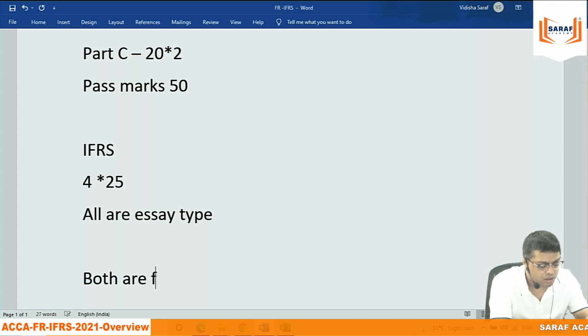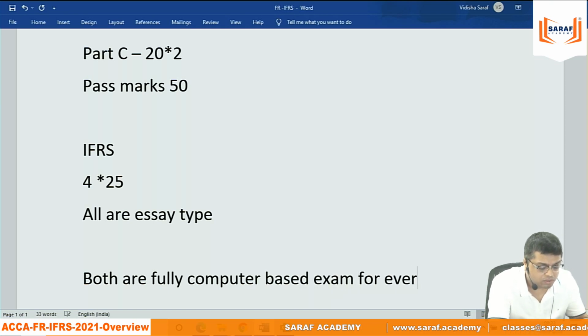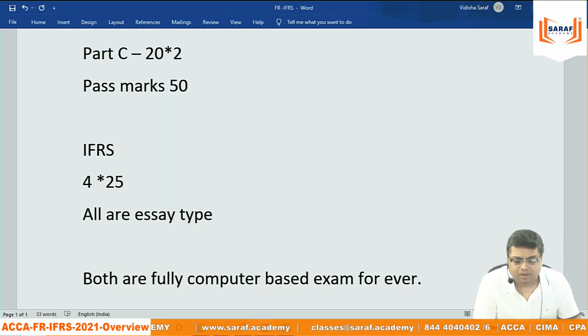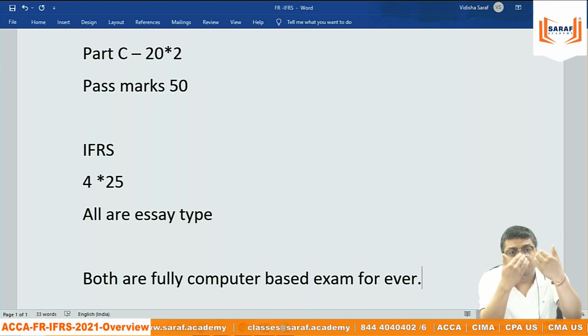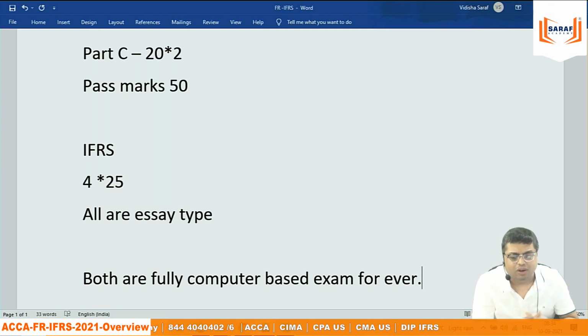Both are fully computer based exam forever. Not only now, forever. They are not going to convert this exam into pen and paper based any time in life. Because why anybody will be going from forward to backward? When in the practical world everything is on computer, the exam has to be on computer.